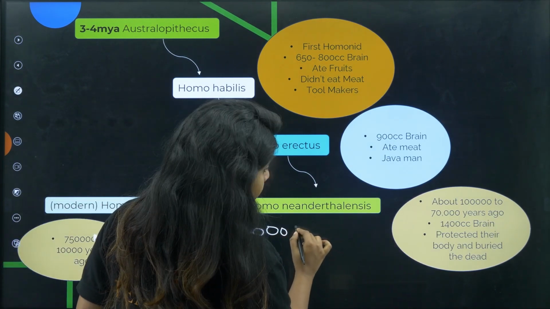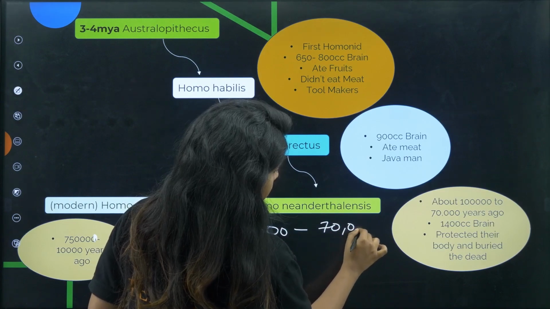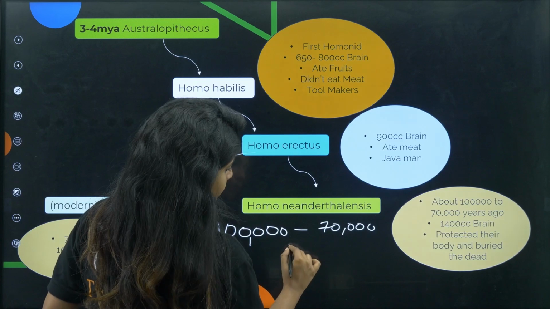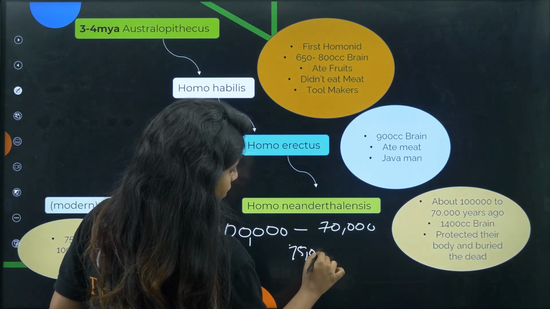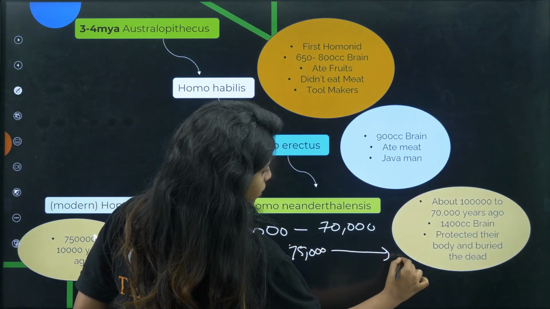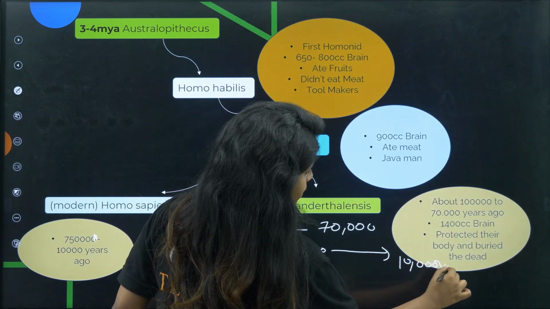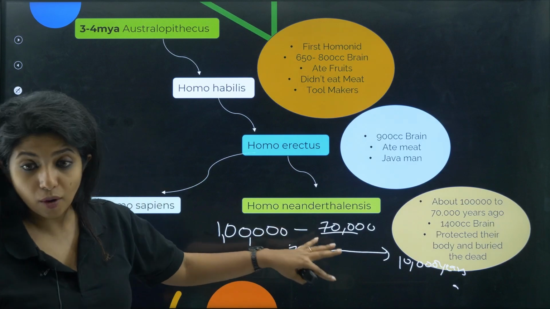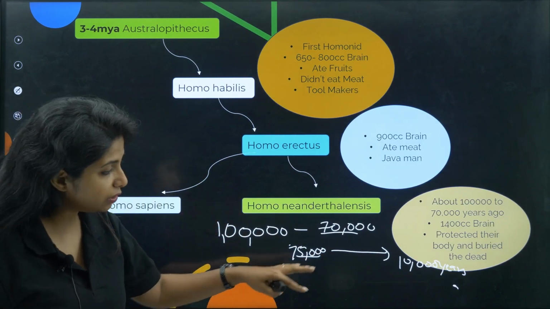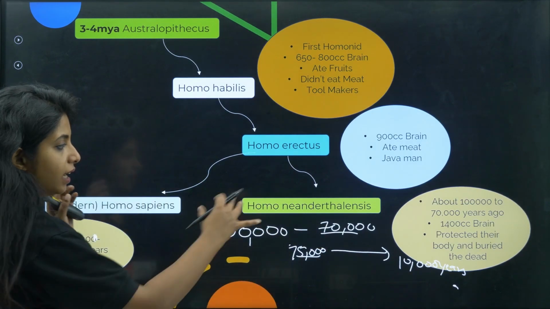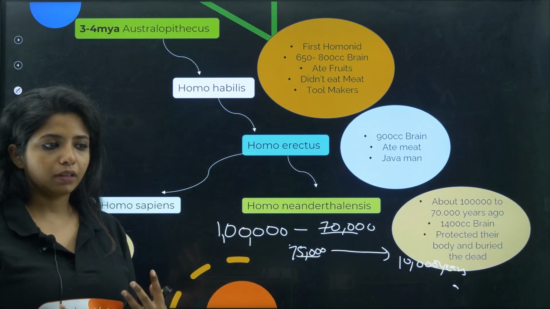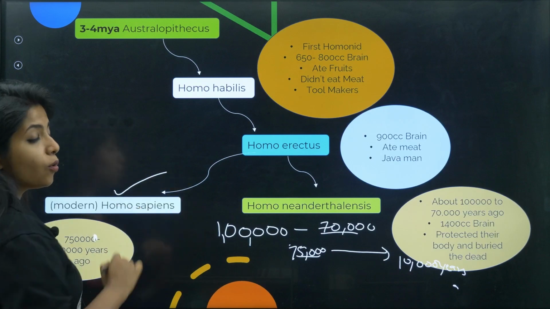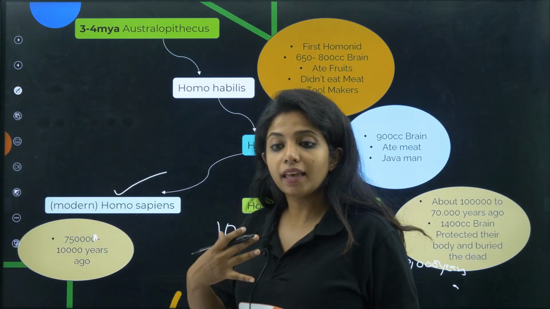Okay, 1 lakh to 70,000 years ago, and these guys were found almost 75,000 to 10,000 years ago. So almost for 5,000 years they were commonly found there, and during this time they used to compete with each other. They used to mate with each other, but eventually who won the race? It was the modern Homo sapiens who won the race, and that's how we evolved.